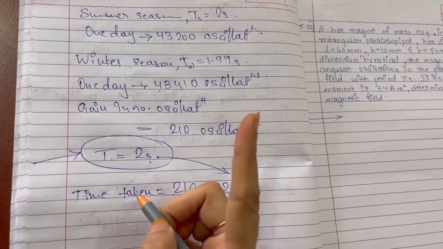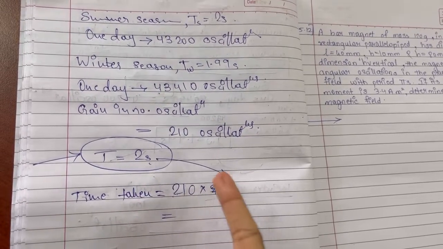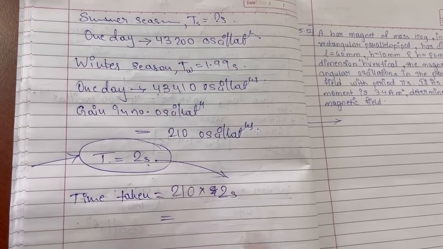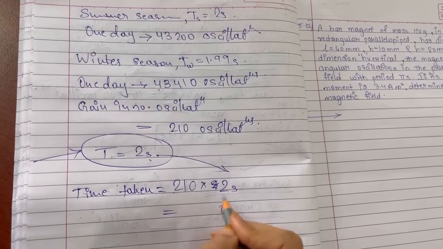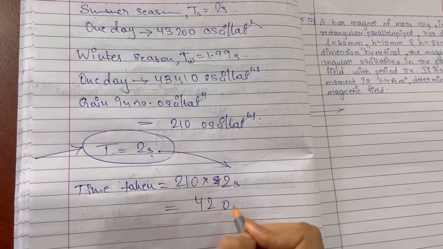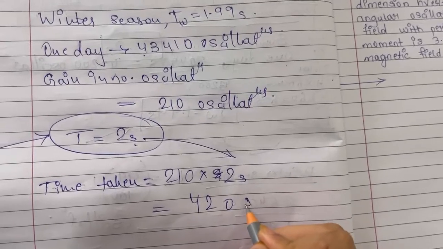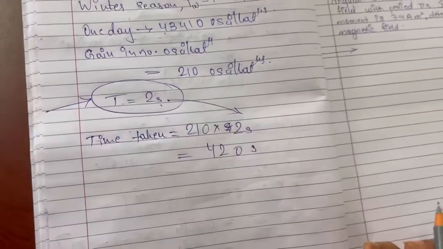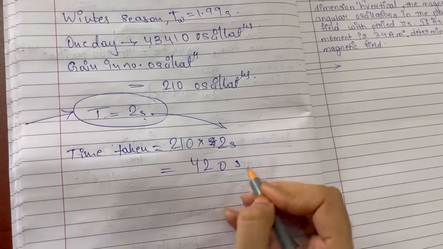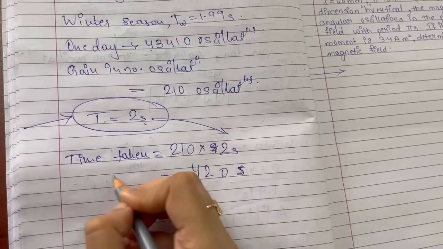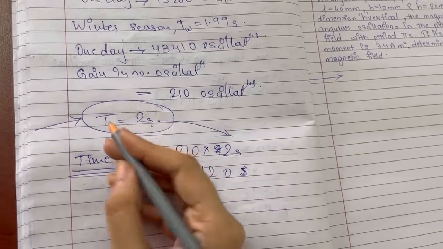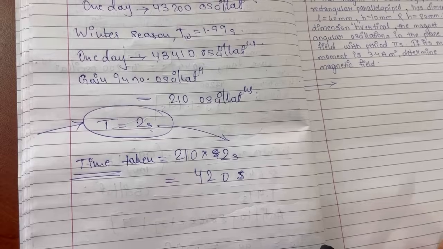Means one oscillation is for 2 seconds. So 210 oscillations will take how much time? 2 zeros are 0, 2 1s are 2, 2 2s are 4. 420 seconds will be the time taken by the pendulum during winter season.